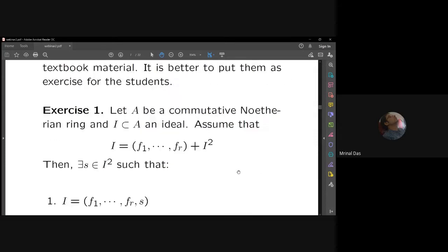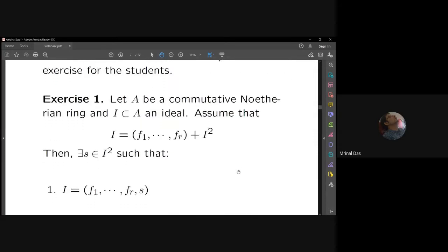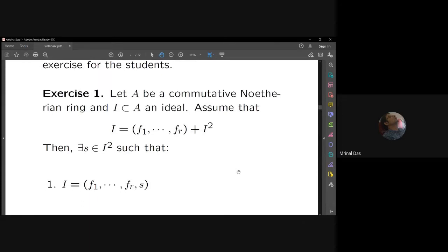So the first one is: let A be a commutative Noetherian ring and I be an ideal. Assume that I mod I square is generated by r elements. So I have fixed some generators of I mod I square, so I mod I square equals F1, F2, ..., Fr plus I square. Then there exists some s in I square such that I is generated by F1, F2, ..., Fr, comma s. So what we observe is that I is not very far from being generated by r elements. You just need one more generator, at most one more generator.